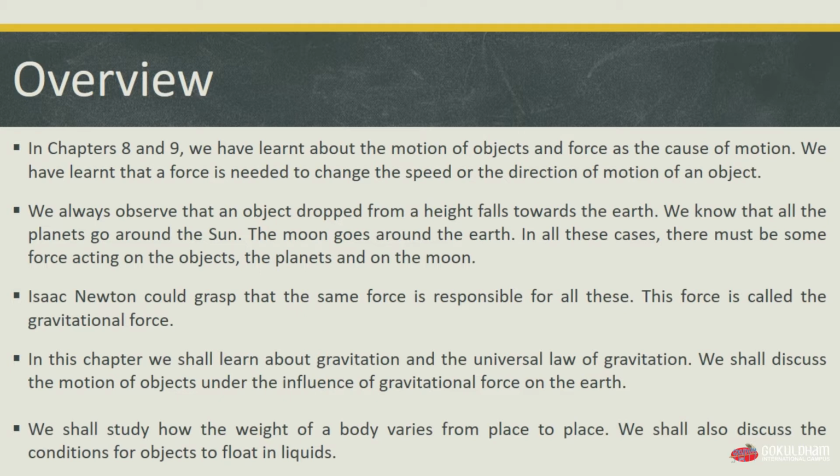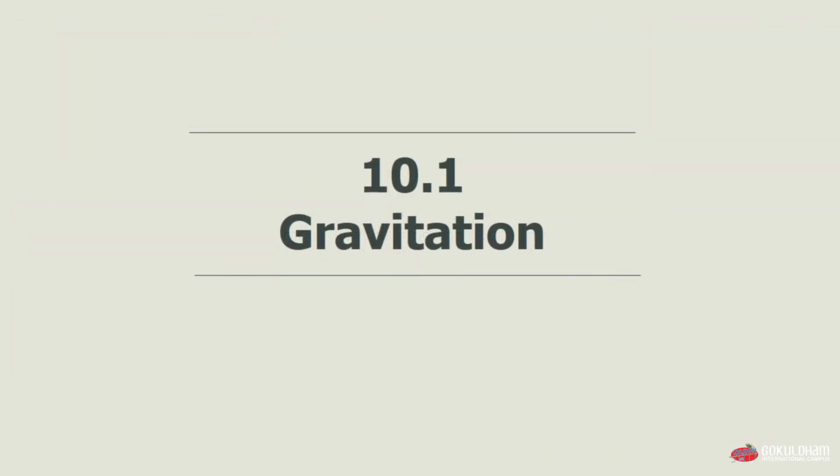Isaac Newton could grasp that the same force is responsible for all of these phenomena, and this force is called the gravitational force. In this chapter, we shall learn about the gravitation and universal law of gravitation. We shall discuss the motion of objects under influence of gravitational force on the earth. We shall also study how the weight of a body varies from place to place, and also we shall discuss the condition of object to float in liquids or on water. Now let us start with our first topic which is gravitation.